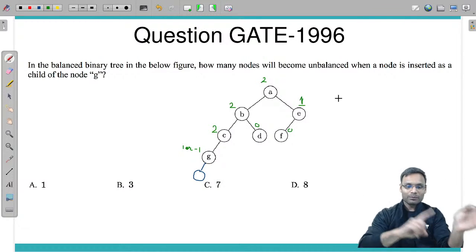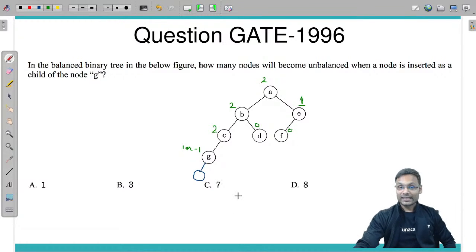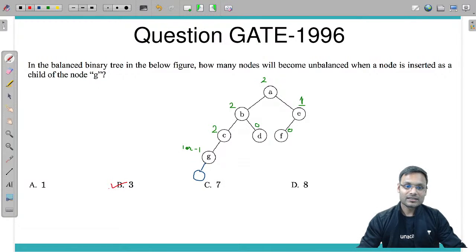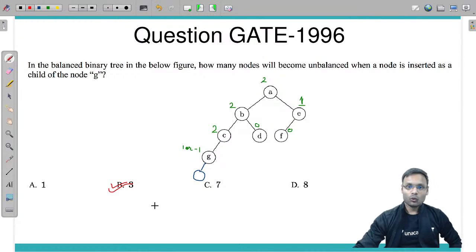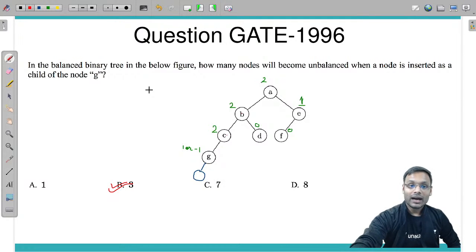Left subtree height minus right subtree height is the balance factor. How many nodes are unbalanced? Answer is B. 3 nodes are unbalanced. Nodes with values A, B and C. Good, good Bhunesh. Nice, amazing. Superb, superb people. Another question.